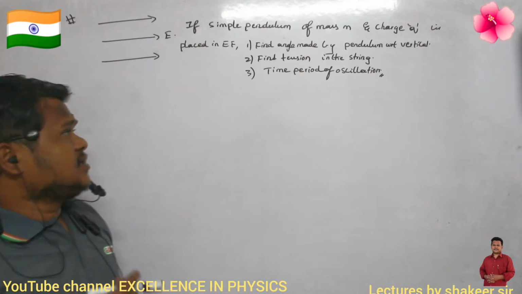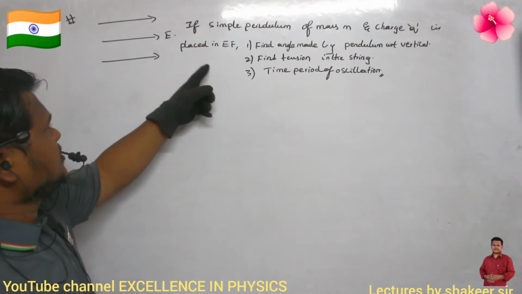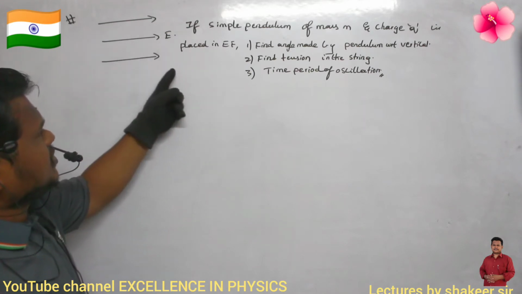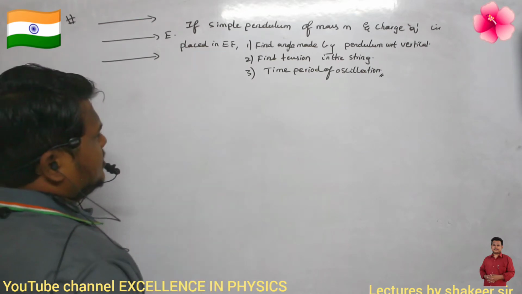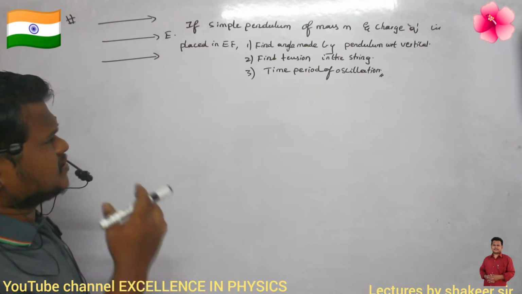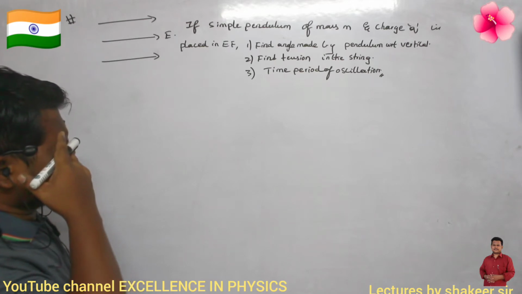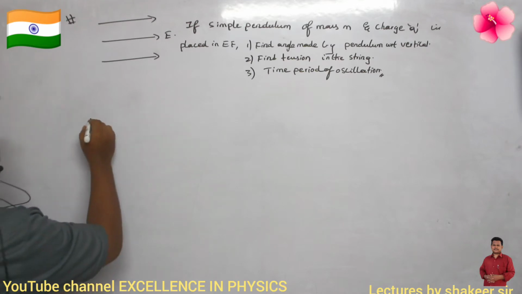So the question is like this. A simple pendulum of mass m and charge q is placed in an electric field, and this electric field is in the horizontal direction. Clear? So find the angle made by the pendulum with respect to the vertical, find the tension in the string, and similarly find the time period of oscillation. That is the question. Come on, try to answer this one.